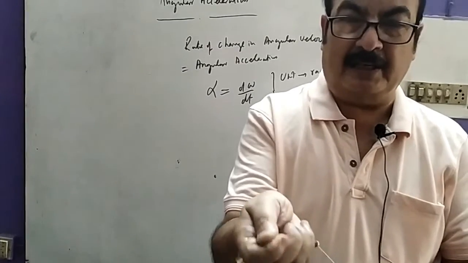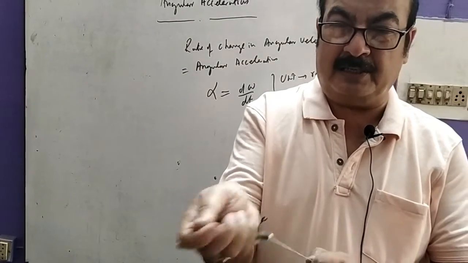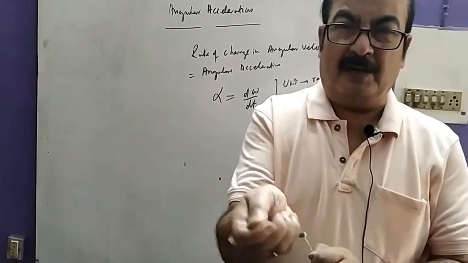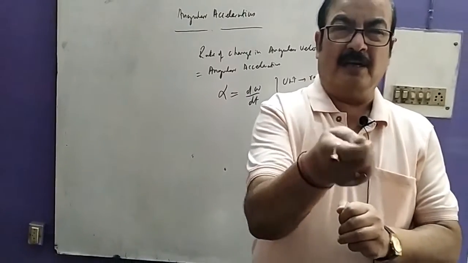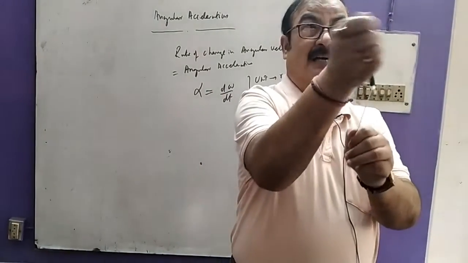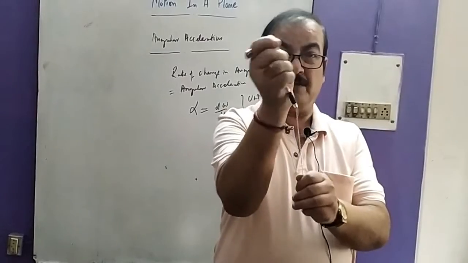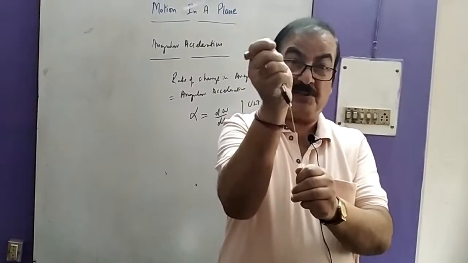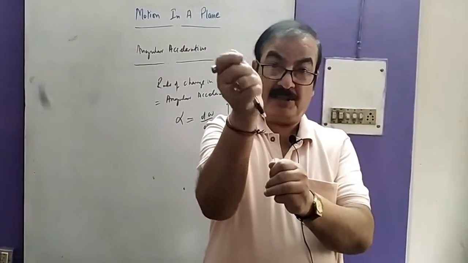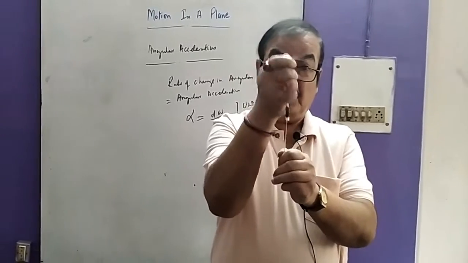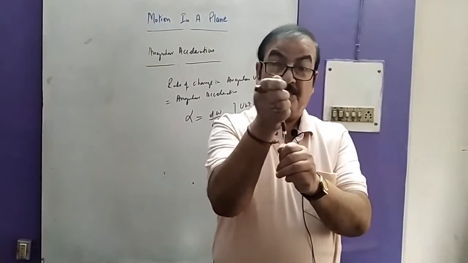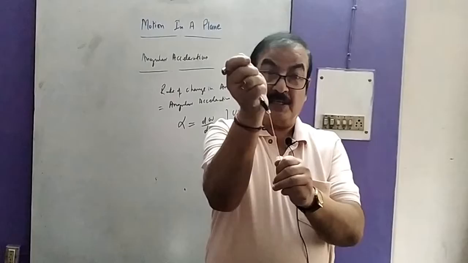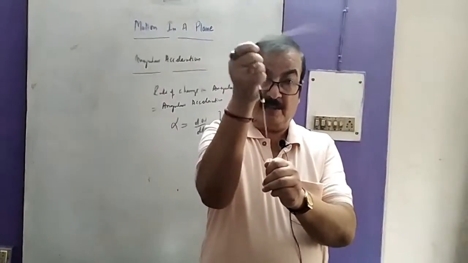Here, if we keep on increasing the linear speed continuously, we can see that the direction of the angular velocity also changes, that is, its magnitude changes. If it changes, that means there is always an angular acceleration associated with it.